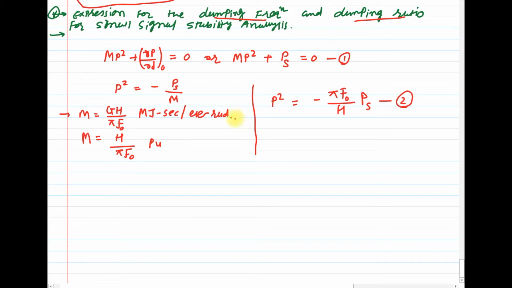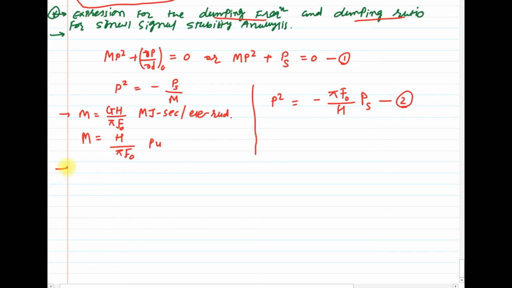From the roots of this second equation, we can conclude that the system is marginally stable with a natural frequency of oscillation.